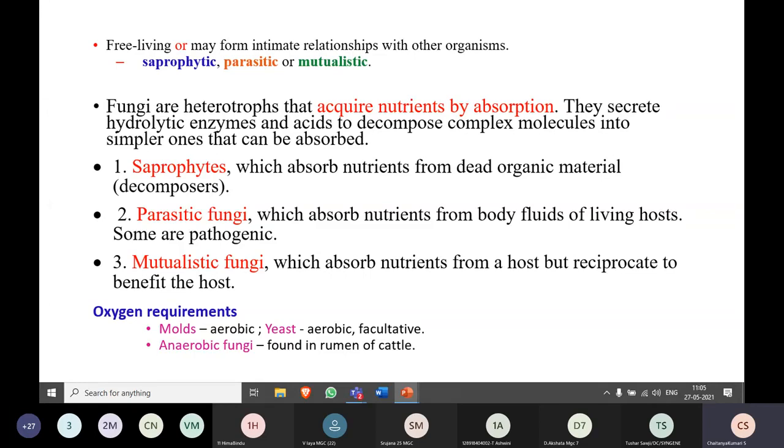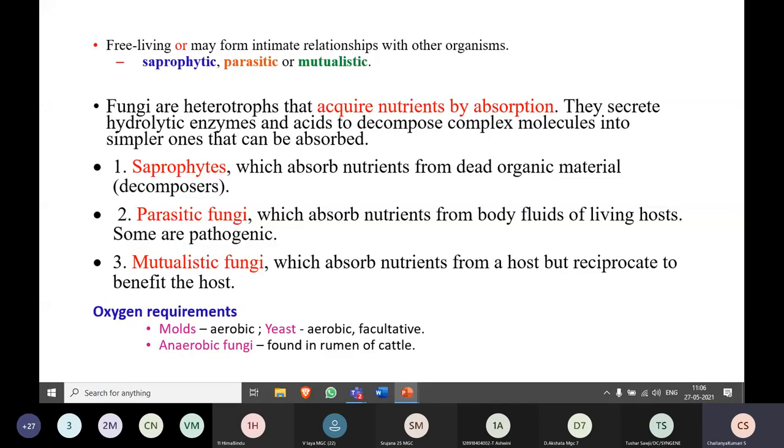Also, you can see the formation of the mushrooms and other molds or any other fungal cultures. So they are mainly involved in the decomposition of the dead organic matter. So that means they are helpful in the nutrient cycling. So mostly they are helpful in the cycling of the nutrients.